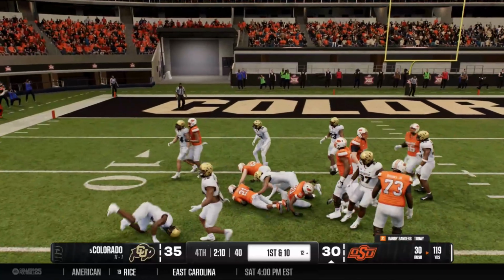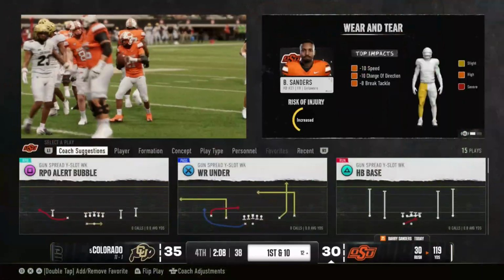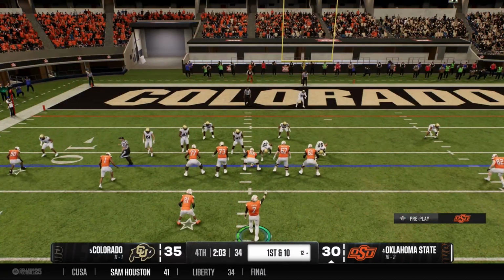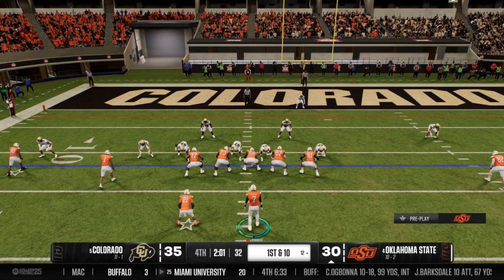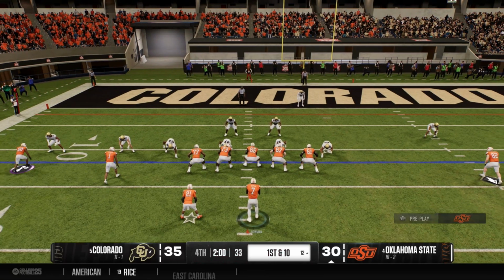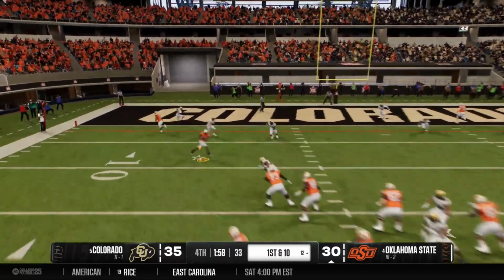Okay, here we go. Nice. We'll take it. Nice little first down. We don't need to run the ball here. Now, by run the ball, we don't need to run a play here. We're going to go into the 2-minute warning. Please do not throw any interceptions. No big sacks. Nothing like that.